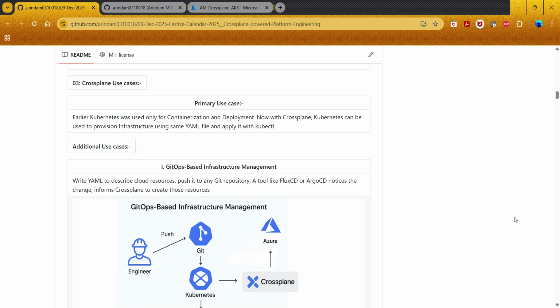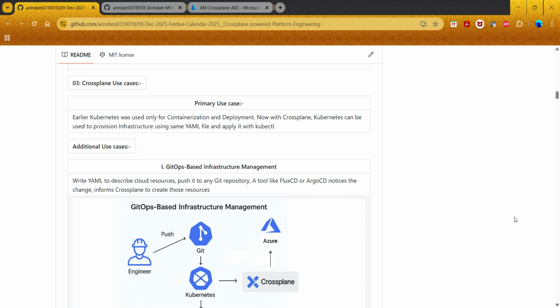And you're applying the YAML file with kubectl, which means that if you have Kubernetes knowledge, because you are containerizing your application, that same knowledge can be reused for infrastructure deployment. That's a huge benefit which I see, and for me that is the primary use case.